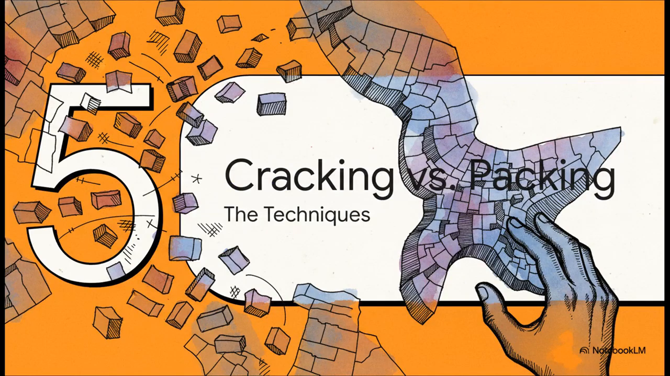So how does this actually work? How do they do it? It really boils down to 2 main strategies. 2 tools in the gerrymandering toolkit. They call them cracking and packing.